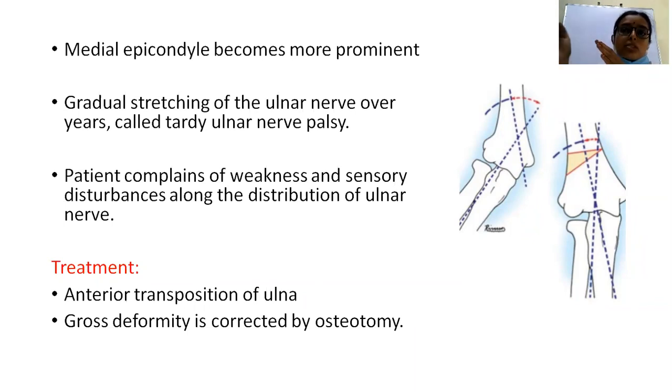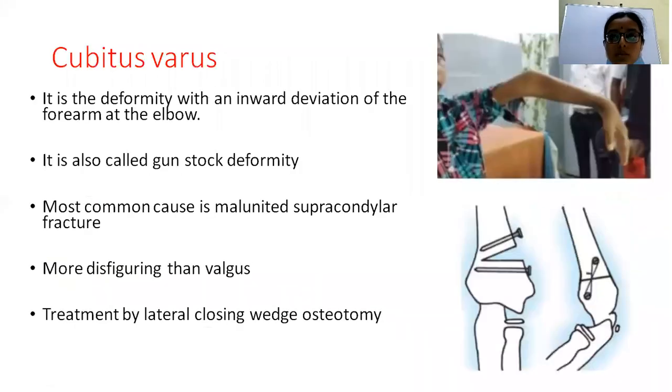Usually it takes many years for the clinical features of tardy ulnar nerve palsy to appear in cubitus valgus. So in order to prevent such complications, this should be addressed. Here, by transposing the ulnar nerve anteriorly, you can prevent the irritation of the ulnar nerve, and if there is any gross deformity, it can be corrected by different osteotomies. Correcting osteotomies can be done here, which I will explain after explaining the cubitus varus.